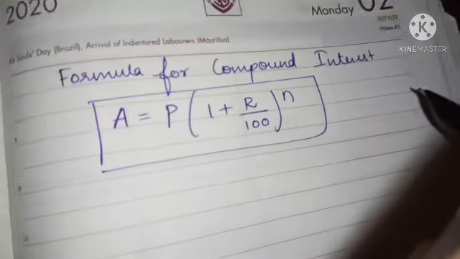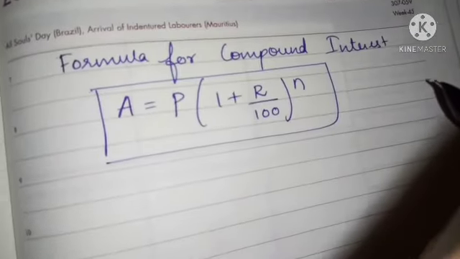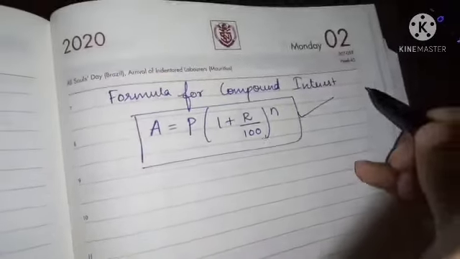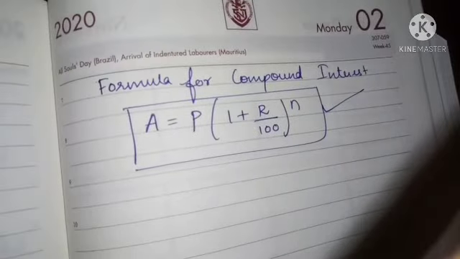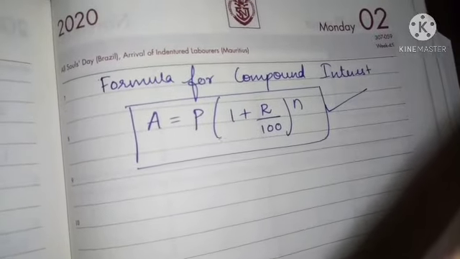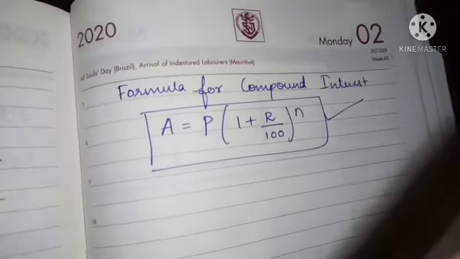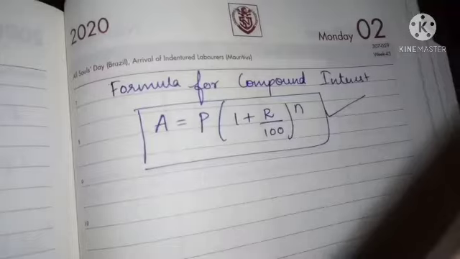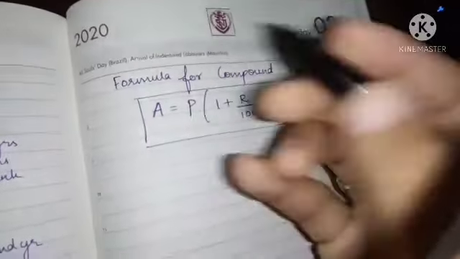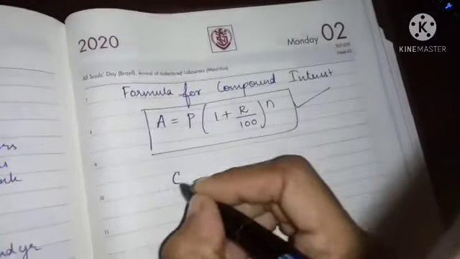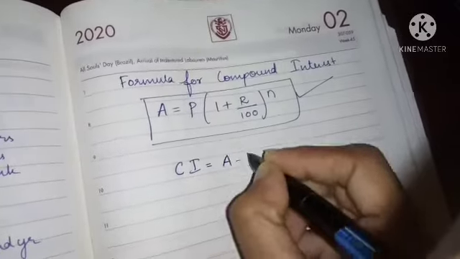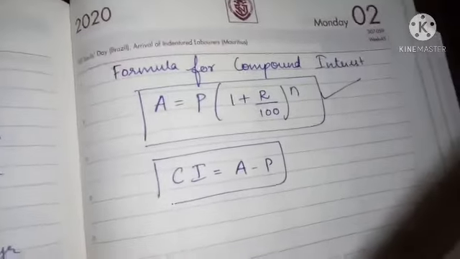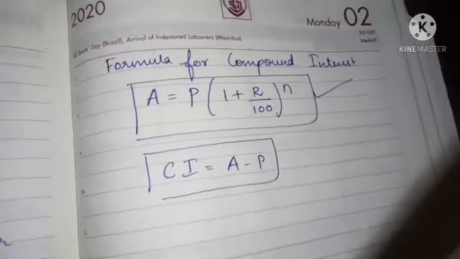Amount is equal to principal into 1 plus R by 100 the whole power n. This is the formula to find the amount in compound interest. See children, in simple interest, first you will find the interest, then you will find the amount using the interest. Here in compound interest, you will find the amount, then using this amount we can find the compound interest. CI is equal to A minus P, amount minus principal. So compound interest is equal to amount minus principal.